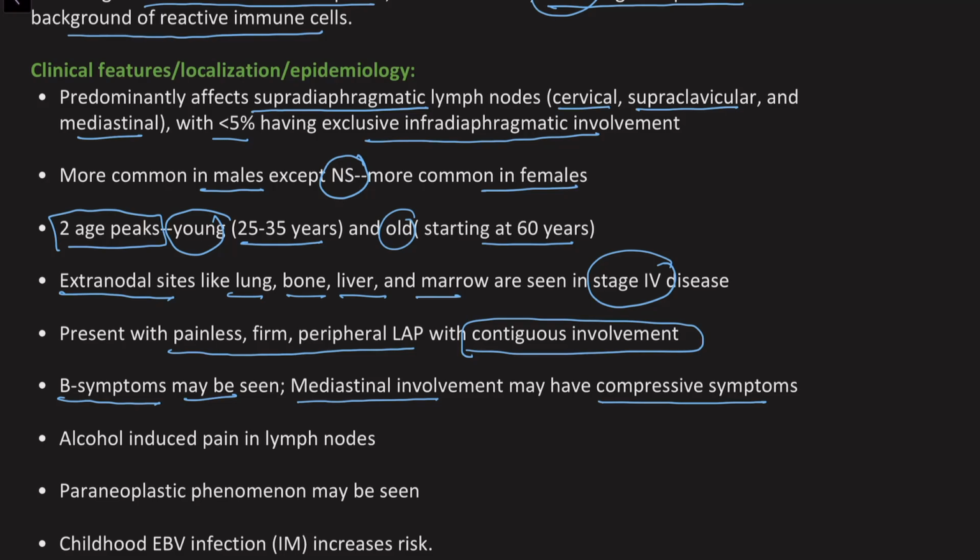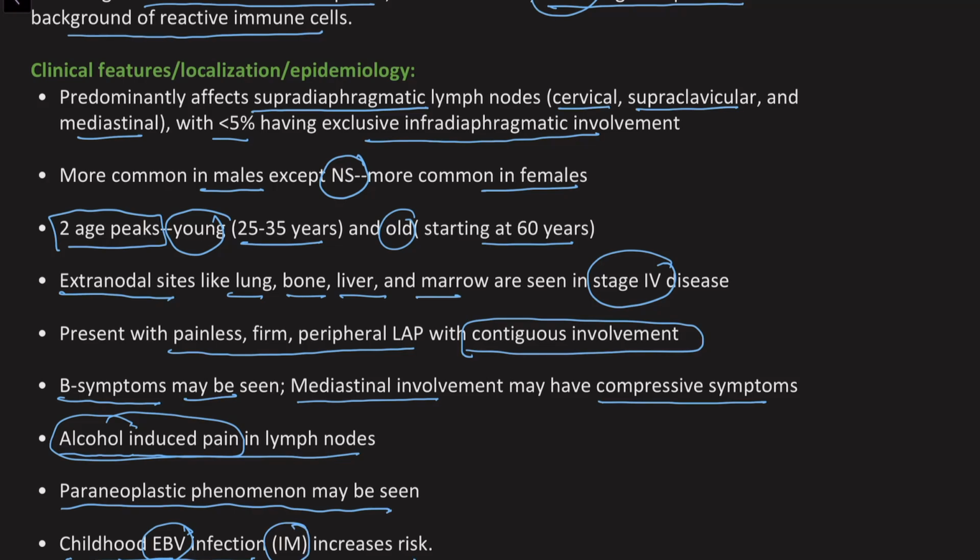So compressive symptoms. Another very characteristic finding, although it is not seen in all cases, but if it is seen, is quite specific for this disease. It is alcohol induced pain in the lymph nodes. That is, people drink alcohol and they start having pain in their lymph nodes, which is very specific for this disease. There can be certain paraneoplastic phenomena which can be seen, and childhood EBV, that is Epstein-Barr virus, infection, which is called infectious mononucleosis, increases the risk of having classic Hodgkin lymphoma in the future.